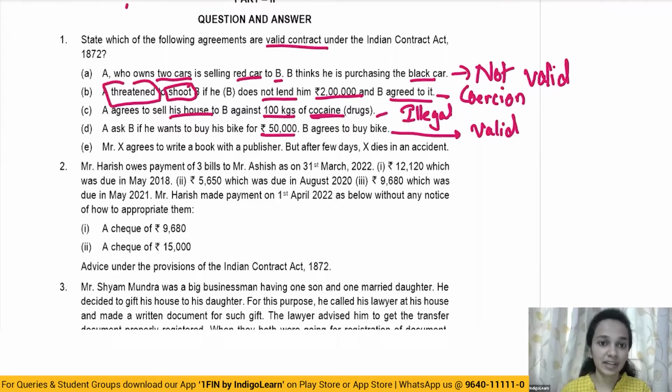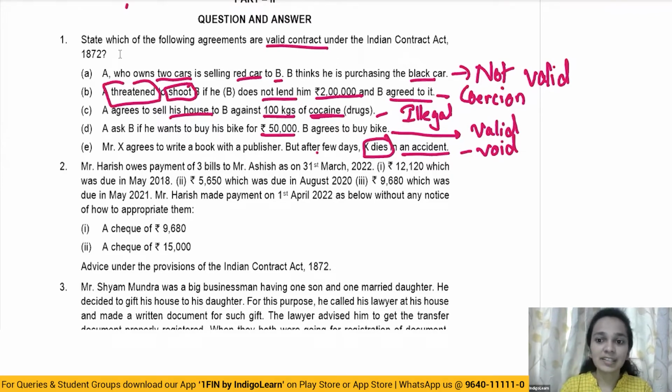Now moving on to the last part. Mr. X agrees to write a book with a publisher, but after a few days, X dies in an accident. So what has happened here? The contract was initially valid, but with Mr. X's death, the contract is no longer enforceable. So this contract is not a valid contract. It is a void contract. So this was the first question, a very simple one. Moving on to the next one.